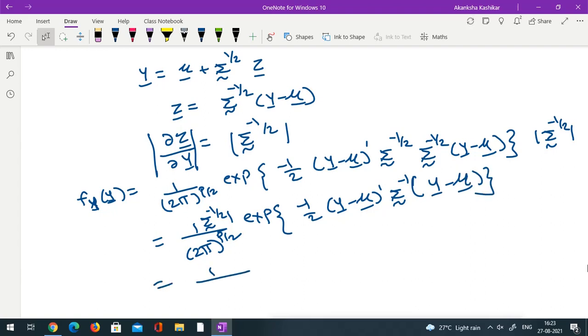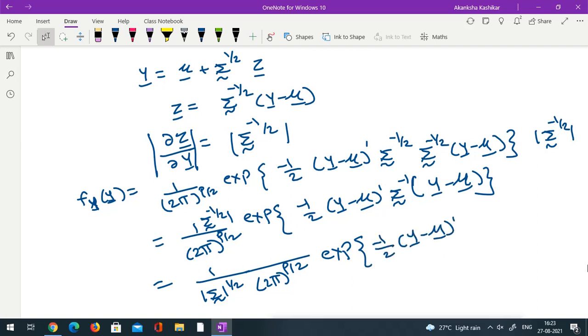So this is 1 upon determinant of sigma raised to half, because I have taken it in the denominator so the minus sign is gone, 2 pi raised to p by 2, e raised to minus half y minus mu prime sigma inverse y minus mu. So this is the PDF of any p-variate normal vector.